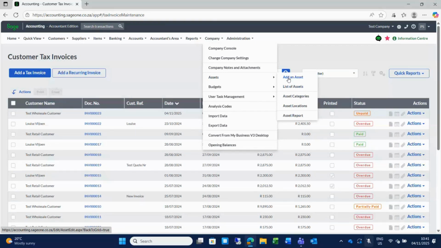Please note that it will not do revaluation of your assets for you, but it will give you a report of your assets according to categories. For instance, whether it is office or kitchen or warehouse assets, and locations, which office this specific asset is in.